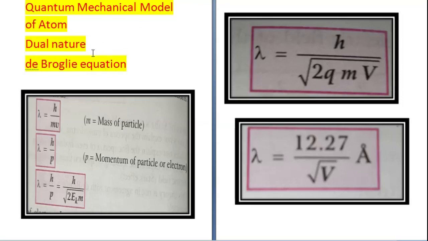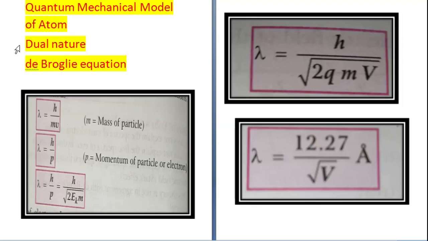This new branch of science was based on the dual behavior of matter and Heisenberg's uncertainty principle, and it was called quantum mechanics or wave mechanics. It overcame the defects of Bohr's atomic model. Now the dual